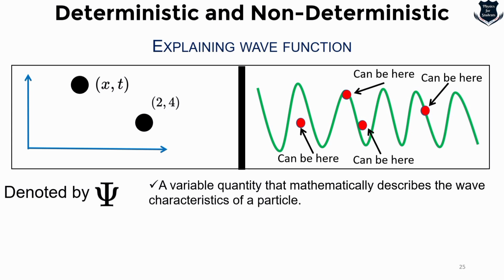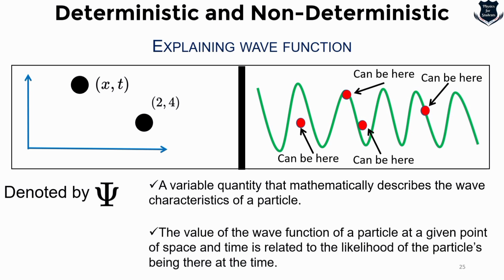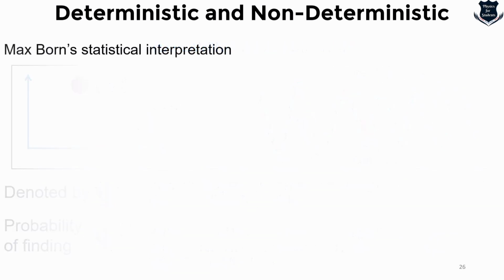If you want to know more, you can go back to my videos on quantum mechanics in my Physics for Students channel. You will find it. The value of the wave function, even if we square it, gives at a given point a likelihood, just a probability, that this particle can be around this zone. See, there is a marked difference. The left hand side says that we can deterministically and for sure find where the particle is or how the system behaves, but here we can only say in terms of probability.